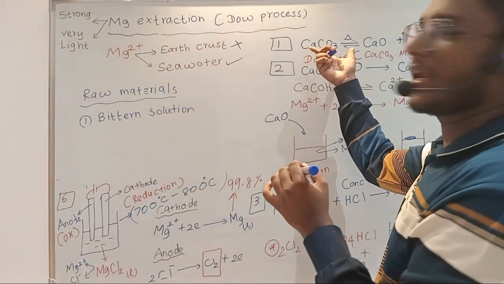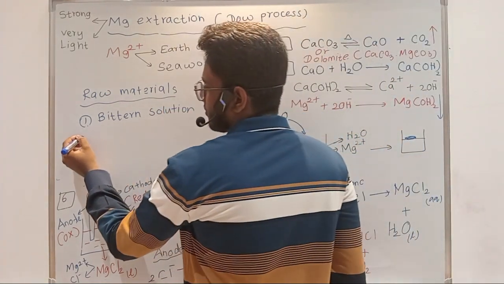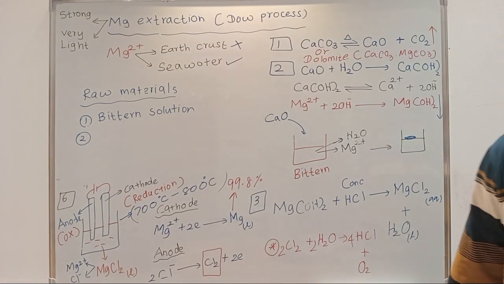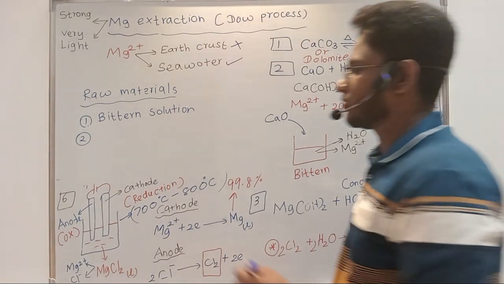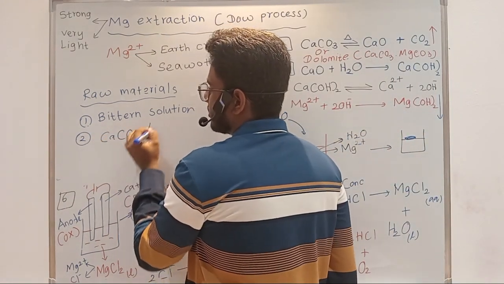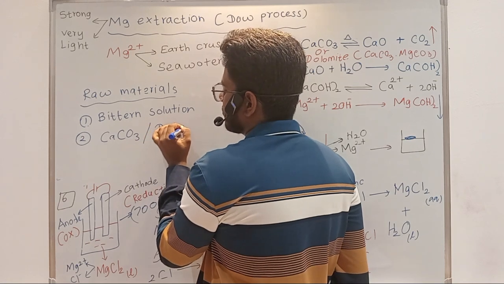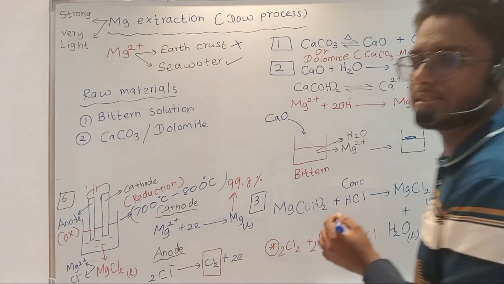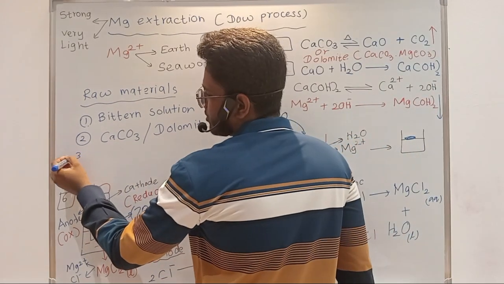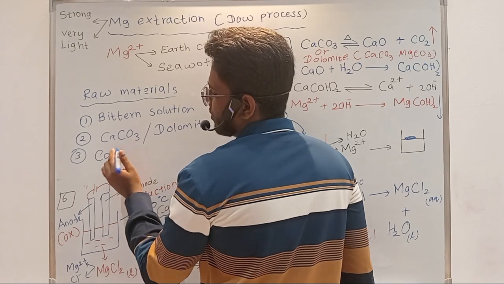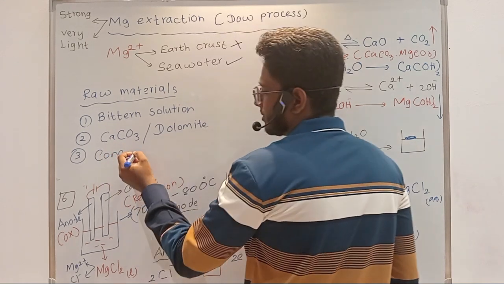Then you need calcium carbonate, or you can also call it limestone. Better write calcium carbonate or dolomite, as you wish. And then you need conc. HCl. The third raw material is conc. HCl. So they can ask directly what are the raw materials needed for magnesium extraction.